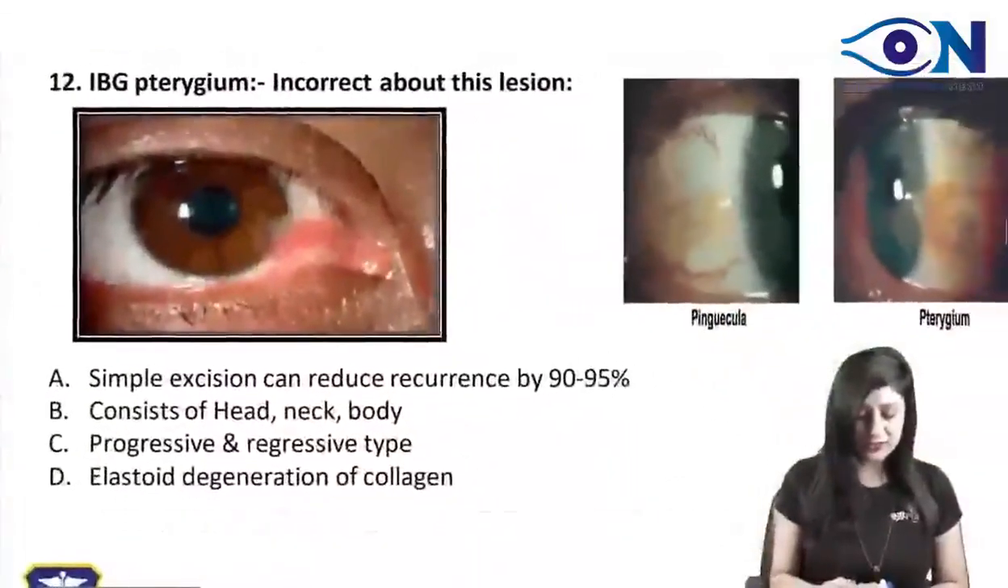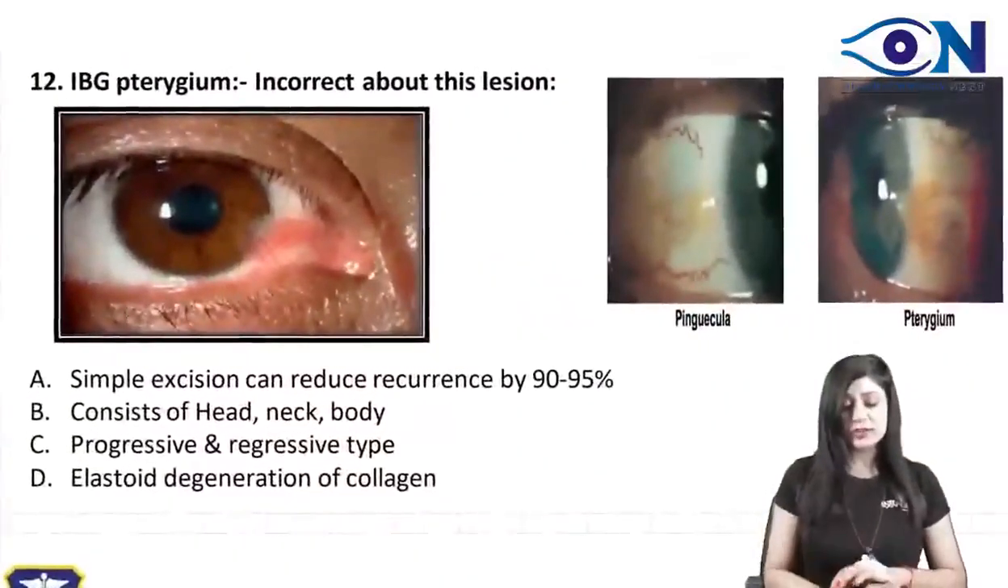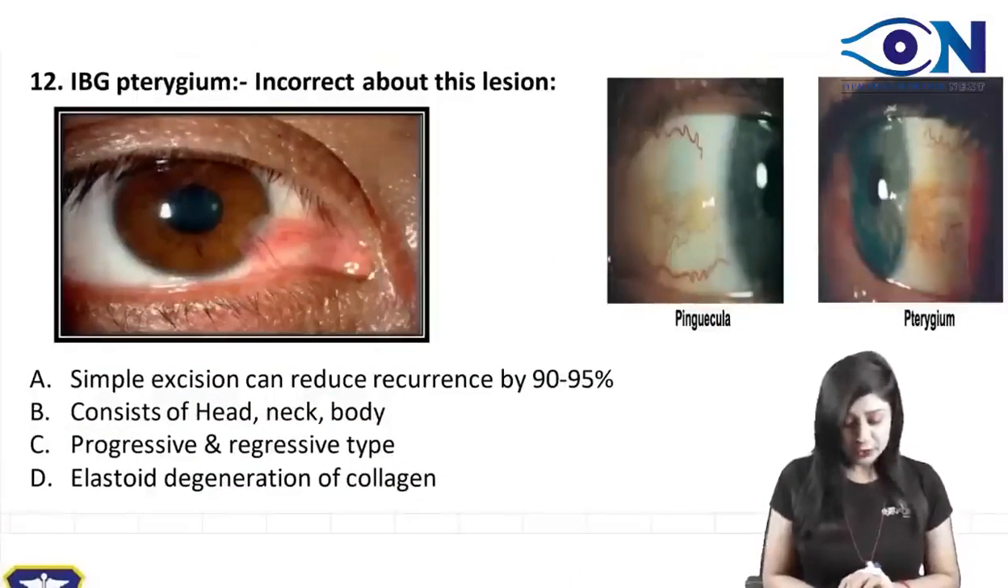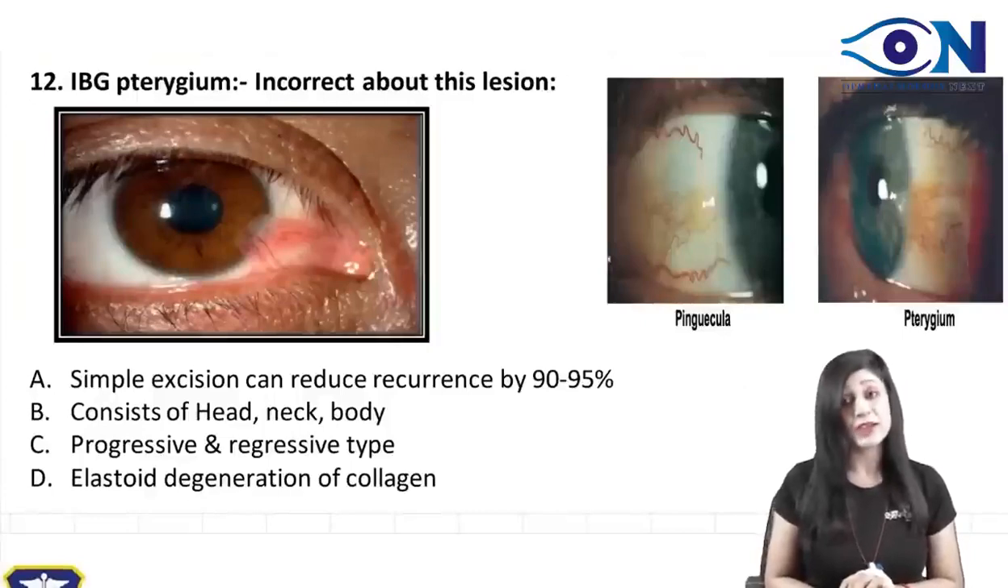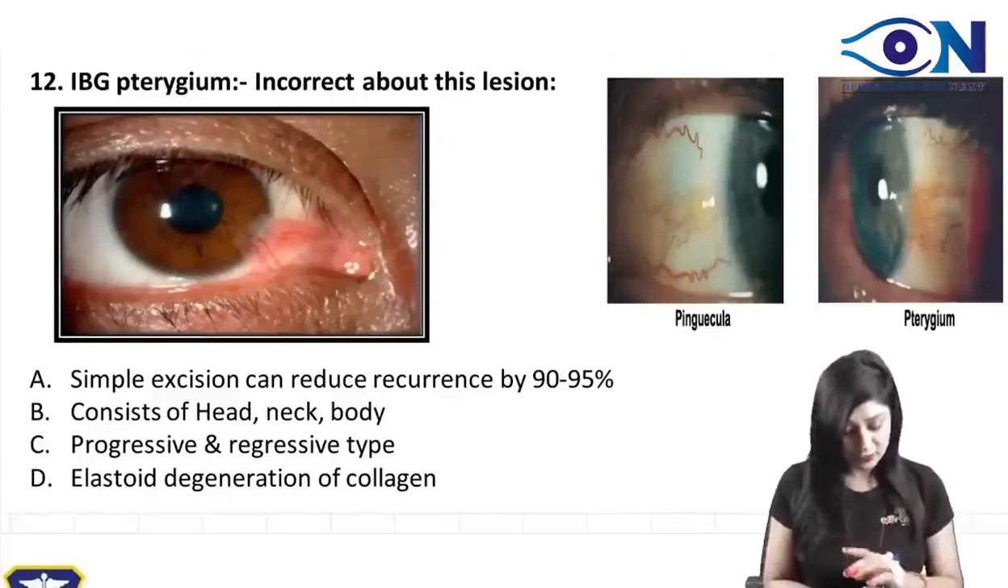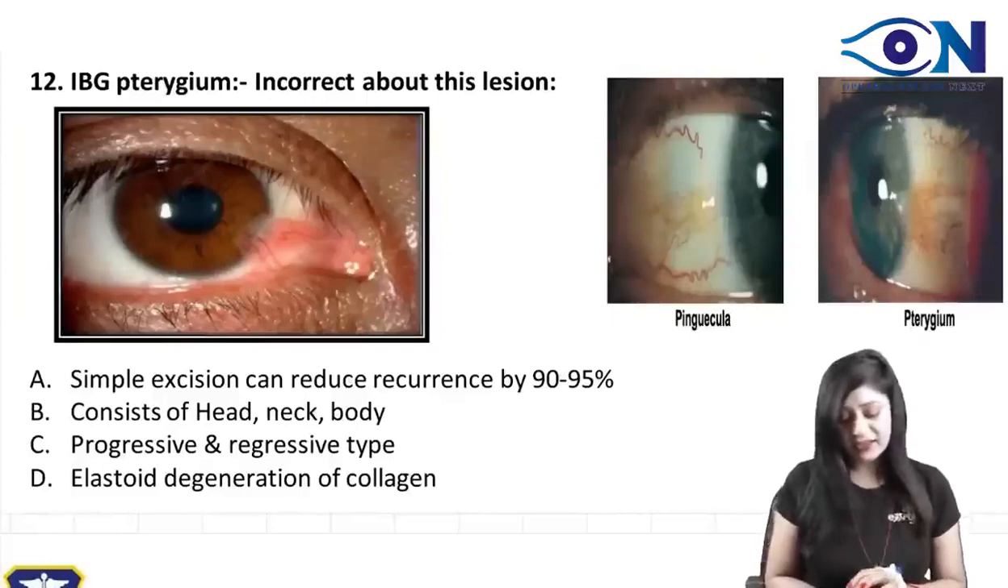Now see this. It was an image-based question on the pterygium. What is the incorrect statement about this? The statements are: simple excision can reduce the recurrence by 90 to 95%; it consists of head, neck and body; progressive and regressive types. So pterygium can be of both types, progressive or regressive, and it has an elastotic type of degeneration.